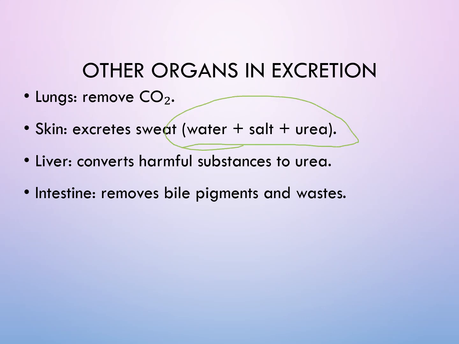So they are also excretory organs of our body. Liver, which converts harmful substances into urea, will also come in the category of excretory organs. Then you have intestine, which removes bile pigments and waste from the body. So besides kidneys, if the question comes, what are the other excretory organs? Lungs, skin, liver, and intestine.